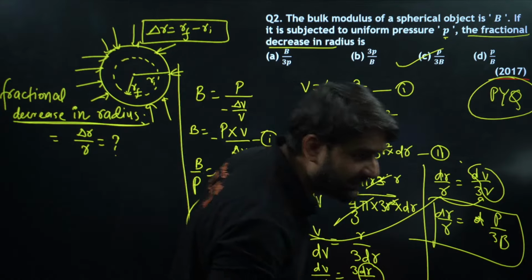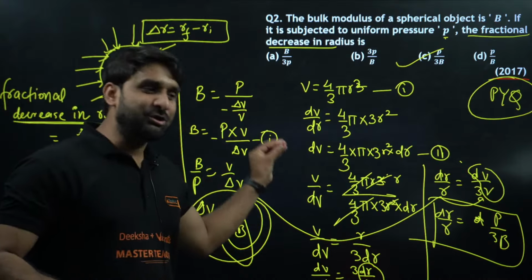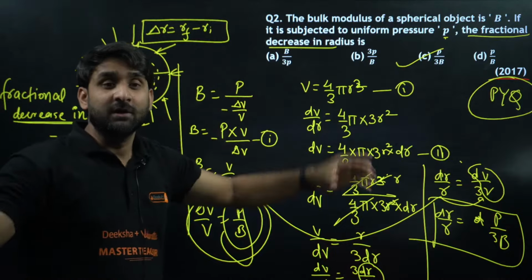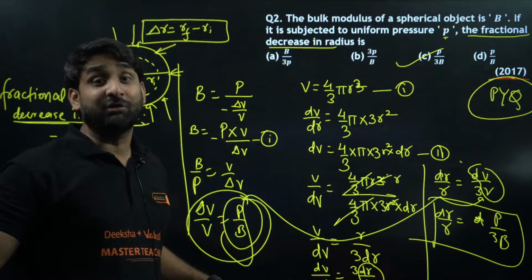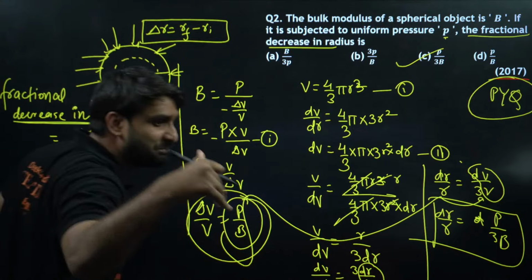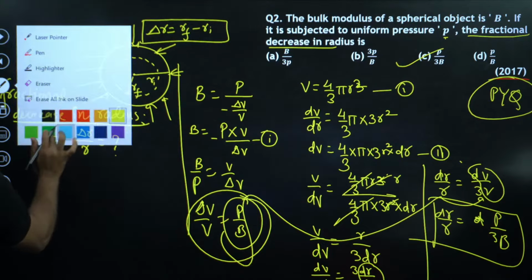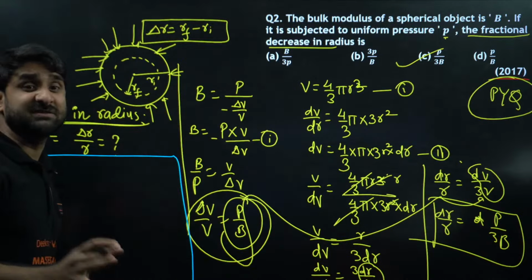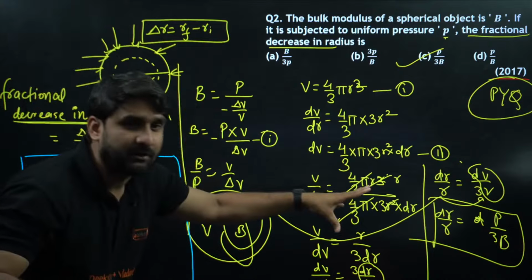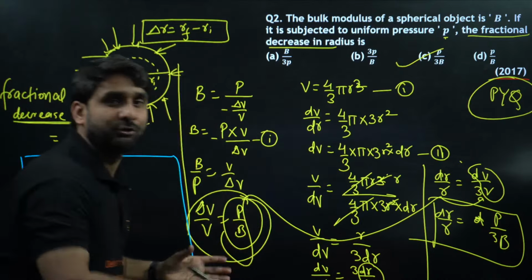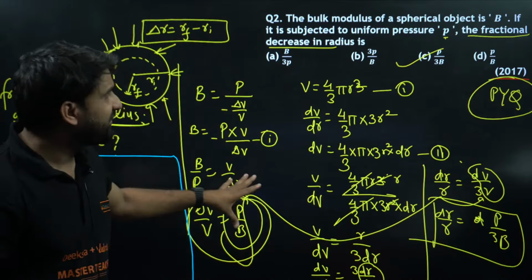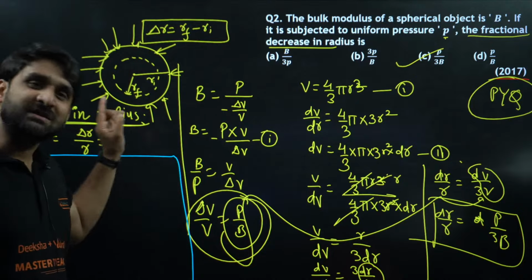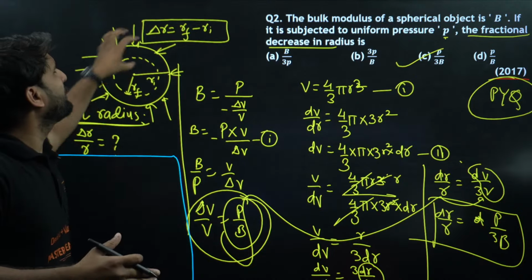Sir, this is too lengthy. See, my dear champion, you can make this solution very easy. If you solve 2, 3, 5, 10 questions based on just one concept, your speed will automatically increase. How? Let me give you a short example. Bhumi, please watch here. Why have I given you the detailed solution? Because this is the final phase revision. If I go through the shortcut and you get stuck somewhere, your motivation will go down. That is why I am giving you the solution in a very clear manner, right? By the way, you can solve this very easily. How? You don't require drawing the diagram and all.